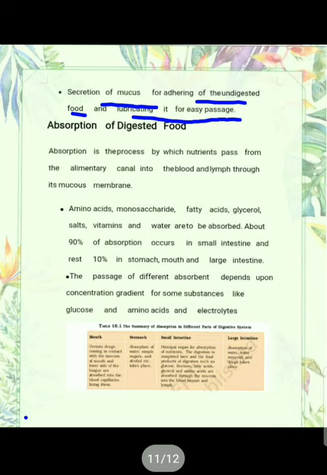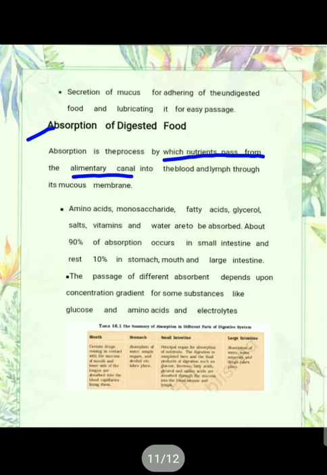Now the food has to be absorbed. After digestion, the food has to be absorbed. Absorption is the process by which nutrients pass from the alimentary canal into the blood and lymph through the mucous membrane. It means the digested food has to pass into the blood vessels, or you can say into the lymph. Amino acids, monosaccharides, fatty acids and glycerol: as you know, these are the simplest particles formed after digestion. These are to be absorbed.